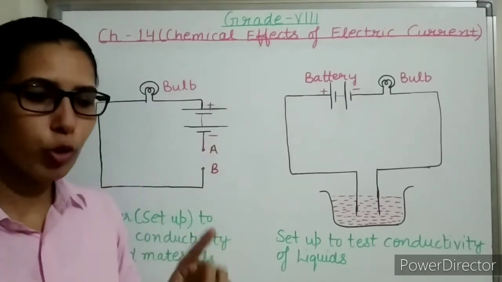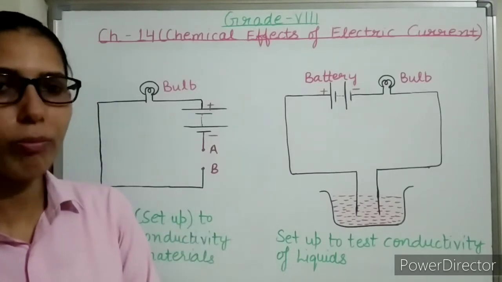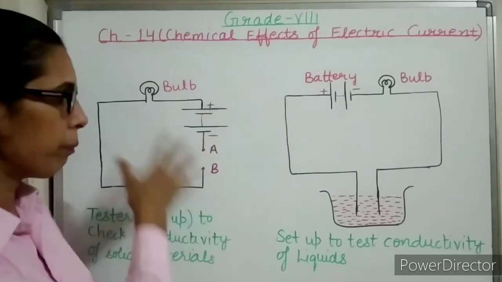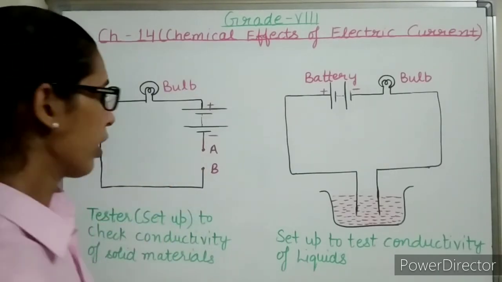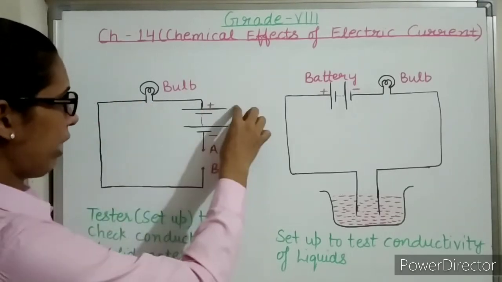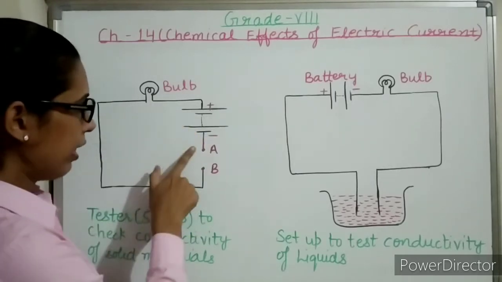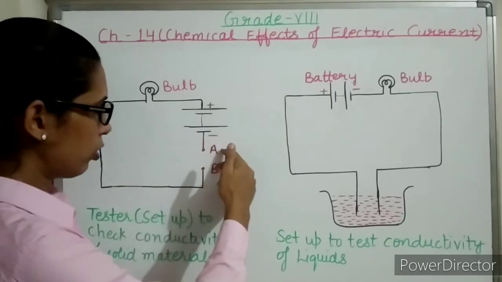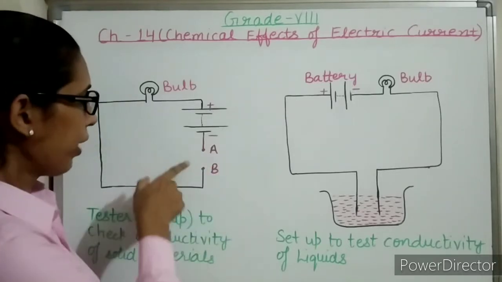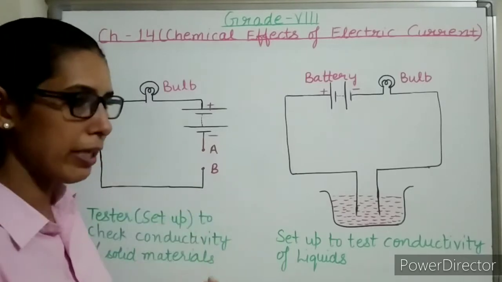In chapter 4, we performed the activity that metals conduct electricity and non-metals do not conduct electricity. We have performed it, so it will be easy for you to understand. For simplicity, you can take one battery and one small bulb. These are the conducting wires, and keep the two ends of the wire open. Here connect metal clips,